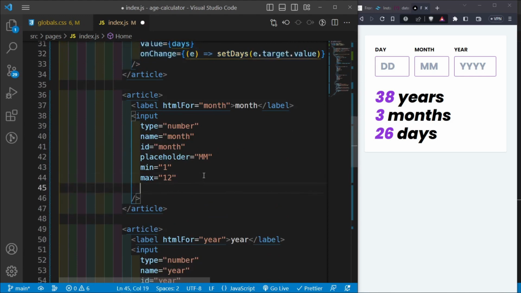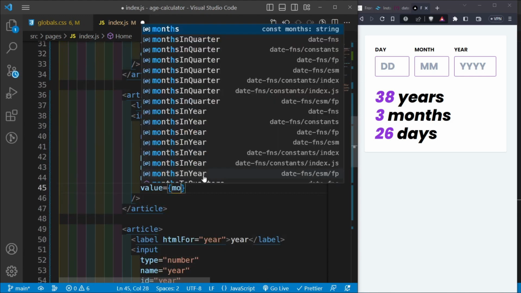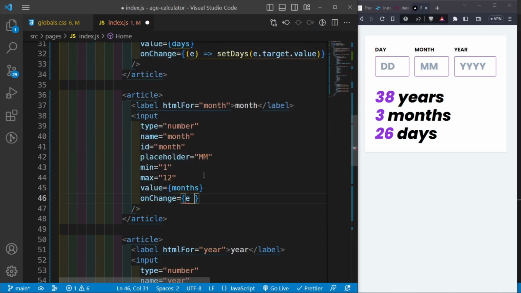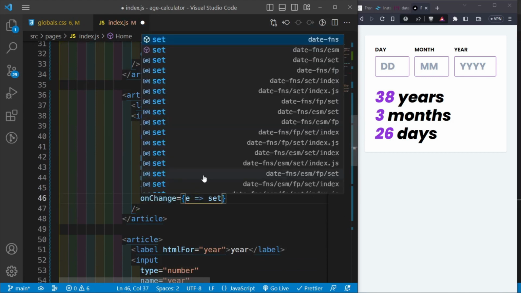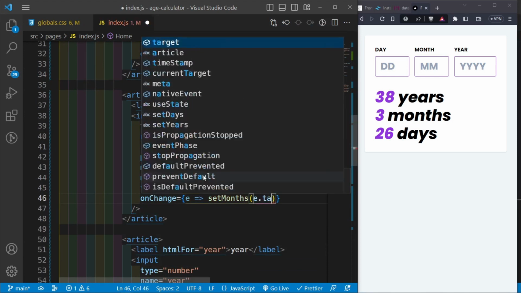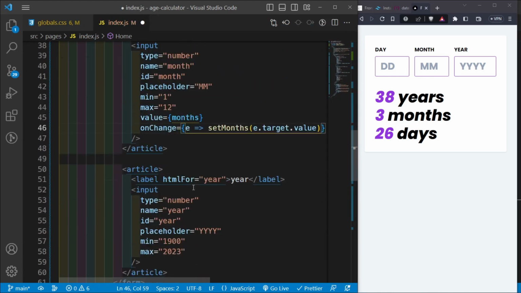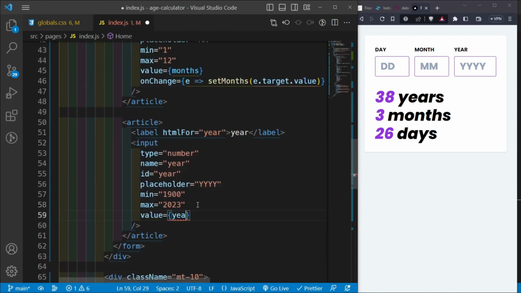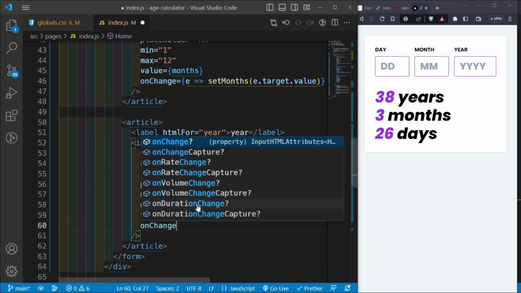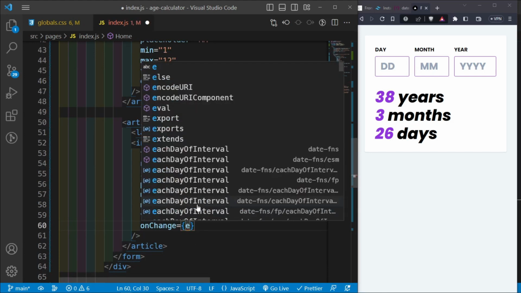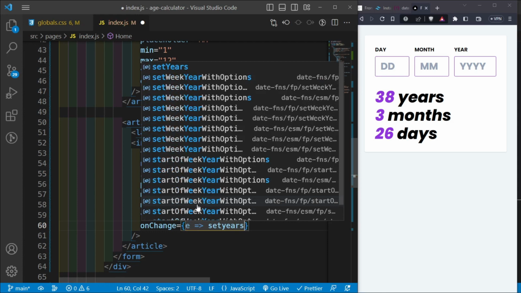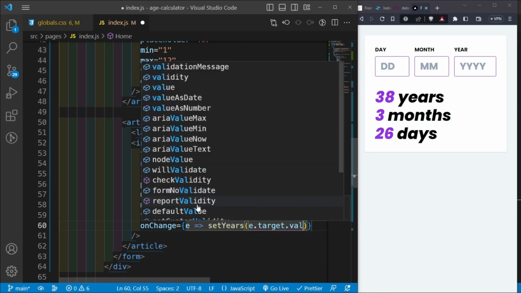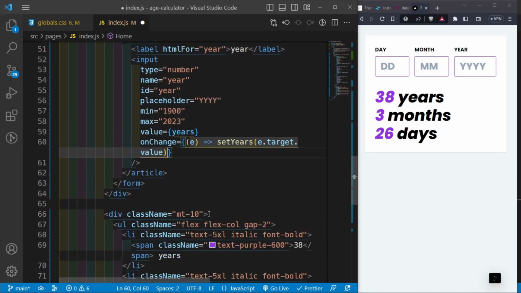So for this second one, we're going to say that the value for this is going to be months, and then onChange we're going to say setMonths to e.target.value, and then once again we're going to go inside here, we're going to change the value for this into years, and then onChange we're going to say setYears to e.target.value, and then we're going to save this.